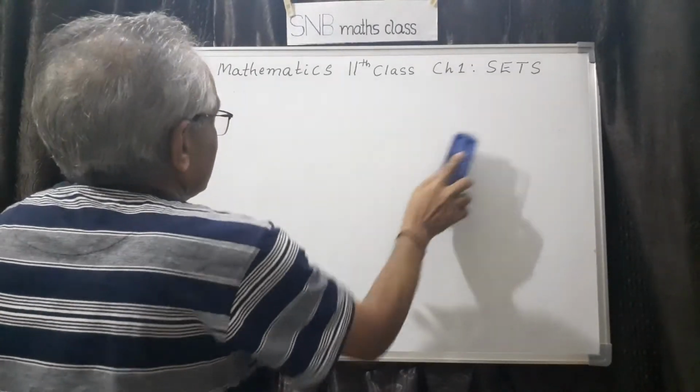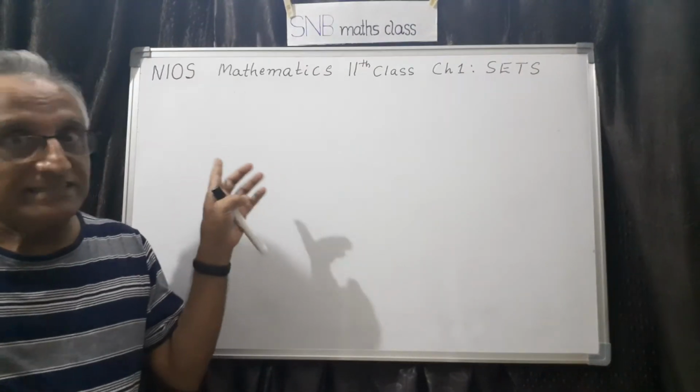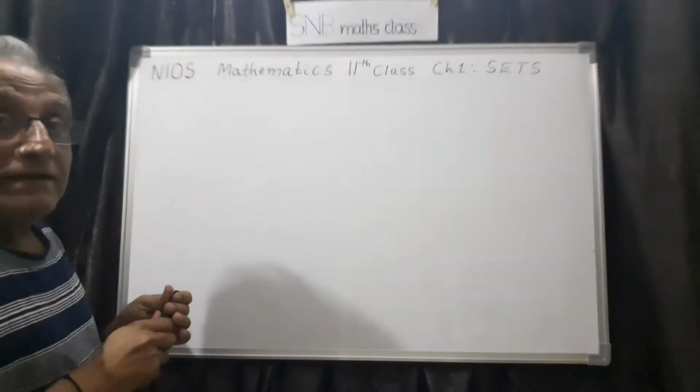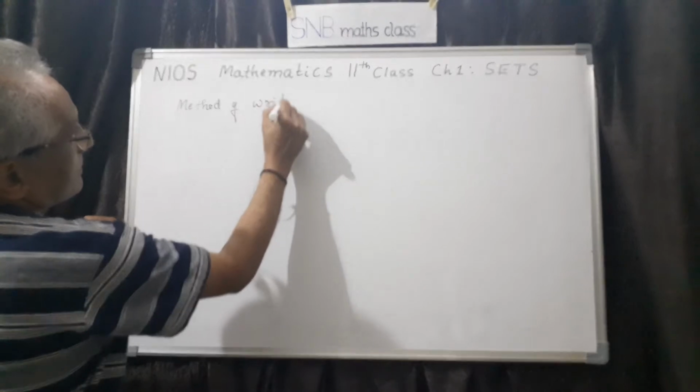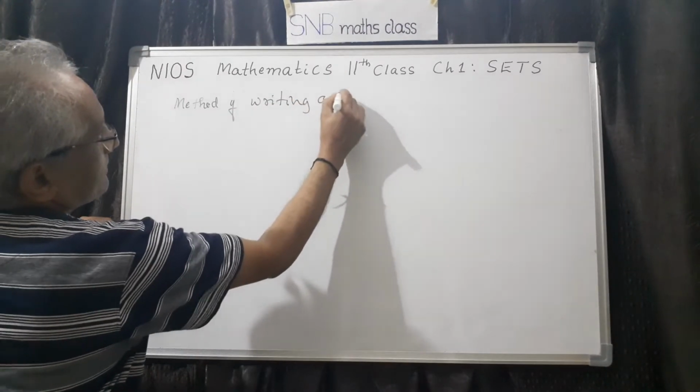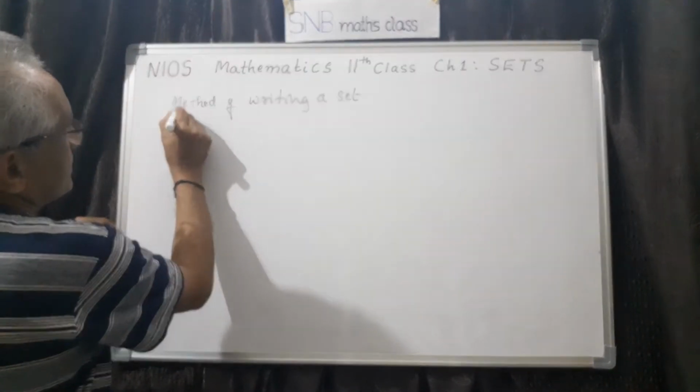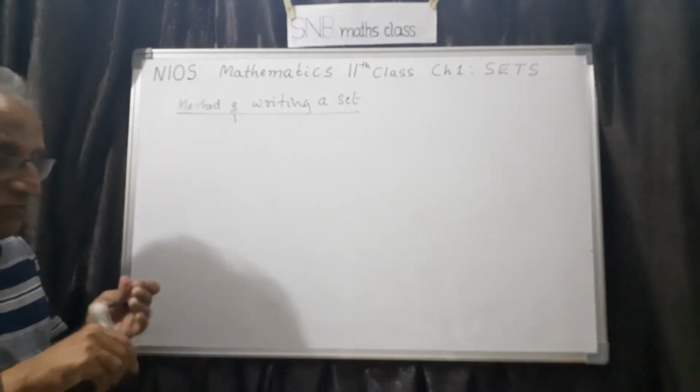Then how to represent a set, that is the next concept. So I have completed the definition now, and then the convention of writing the set, then method of writing set. So actually there are two methods.